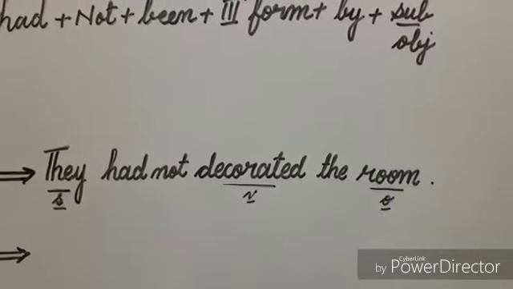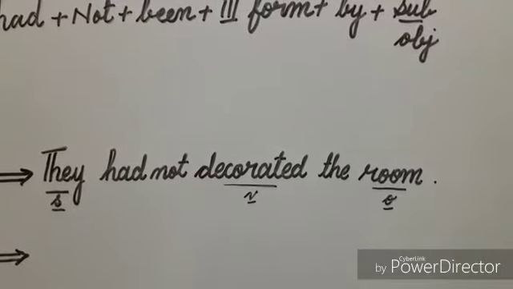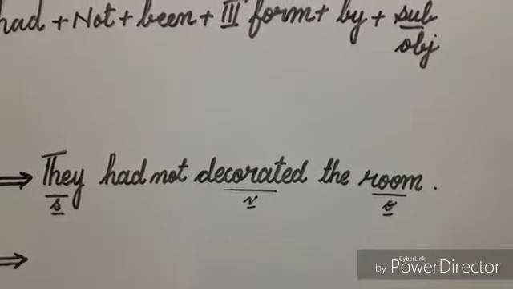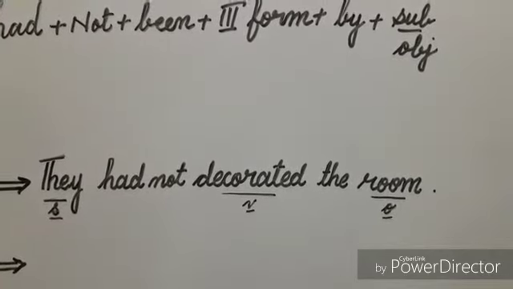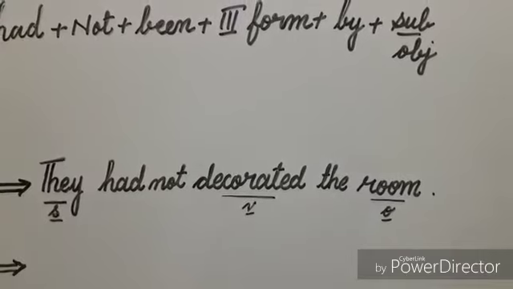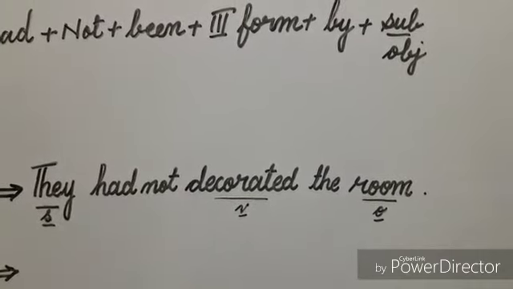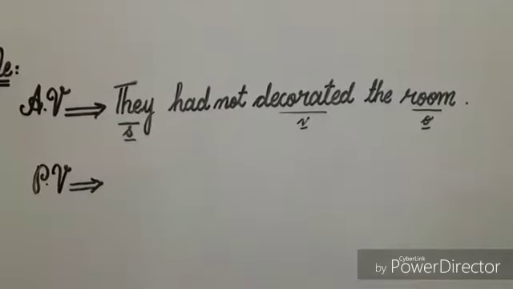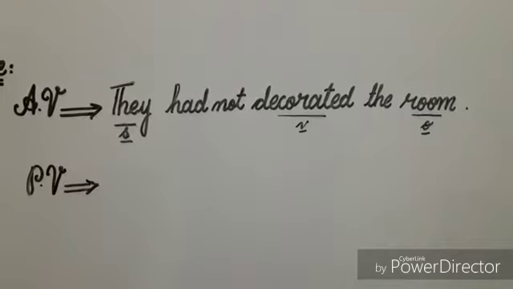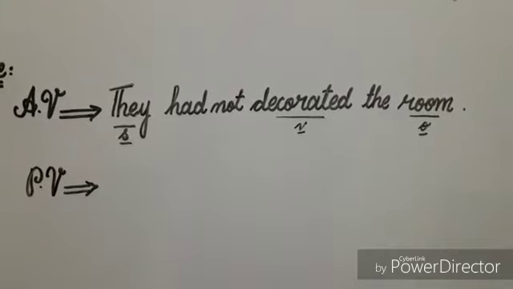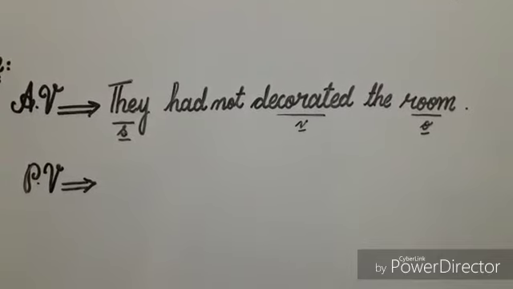In this sentence, the word decorated is the verb because it is showing some action, and its subject is they because the word they is doing the work of decorating, and the object is room because the work of decorating is being done on it. You can see that in this sentence, the verb is in active voice because its subject does something. So it's an active voice sentence, and now I'll change it into passive voice.